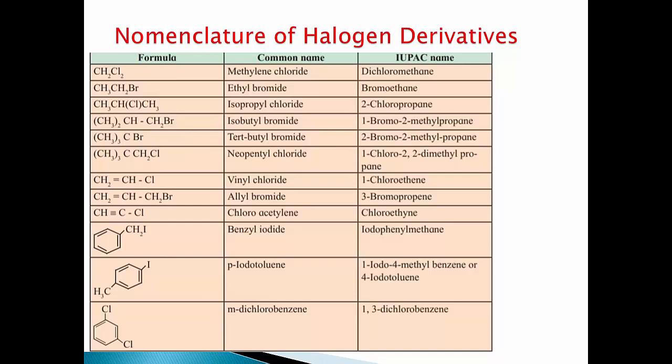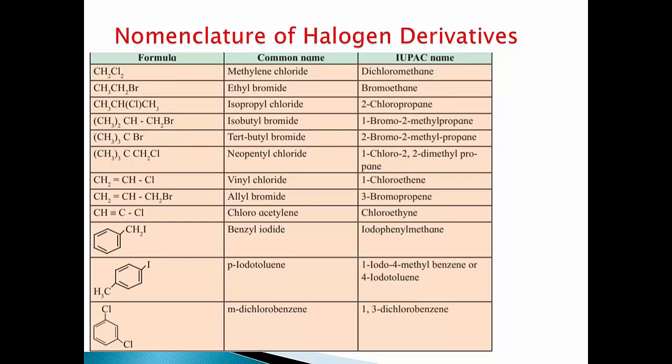Next example (CH3)2CHCH2Br. This is isobutyl bromide. This isobutyl bromide is primary alkyl halide. IUPAC name of this compound is 1-bromo-2-methylpropane. Next example (CH3)3CBr. This is tertiary butyl bromide. Here Br is attached to tertiary carbon atom which is bonded to 3 other carbon atoms. Therefore it is tertiary butyl bromide. IUPAC name of this compound is 2-bromo-2-methylpropane.